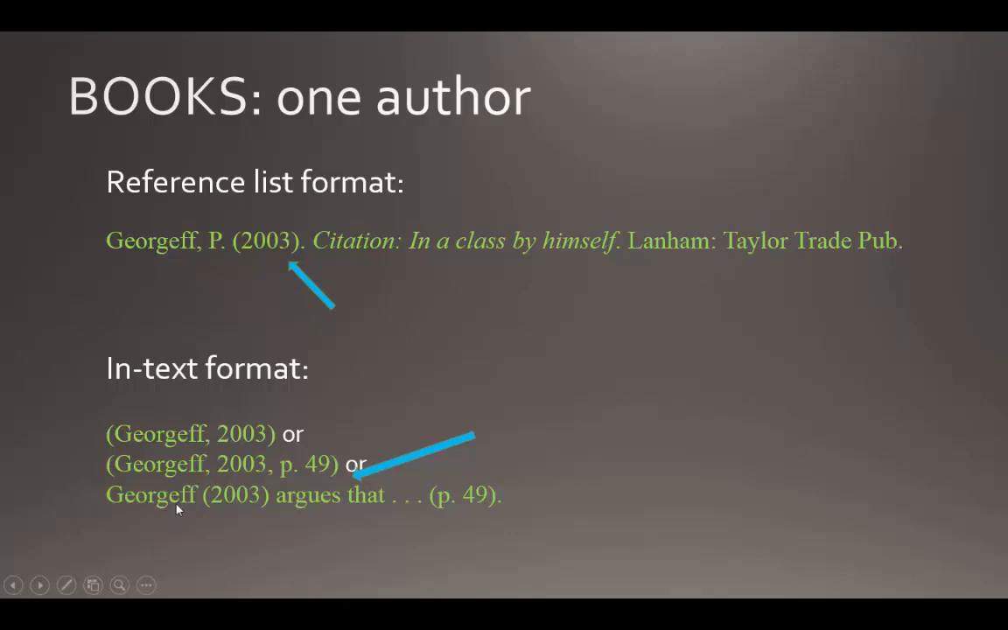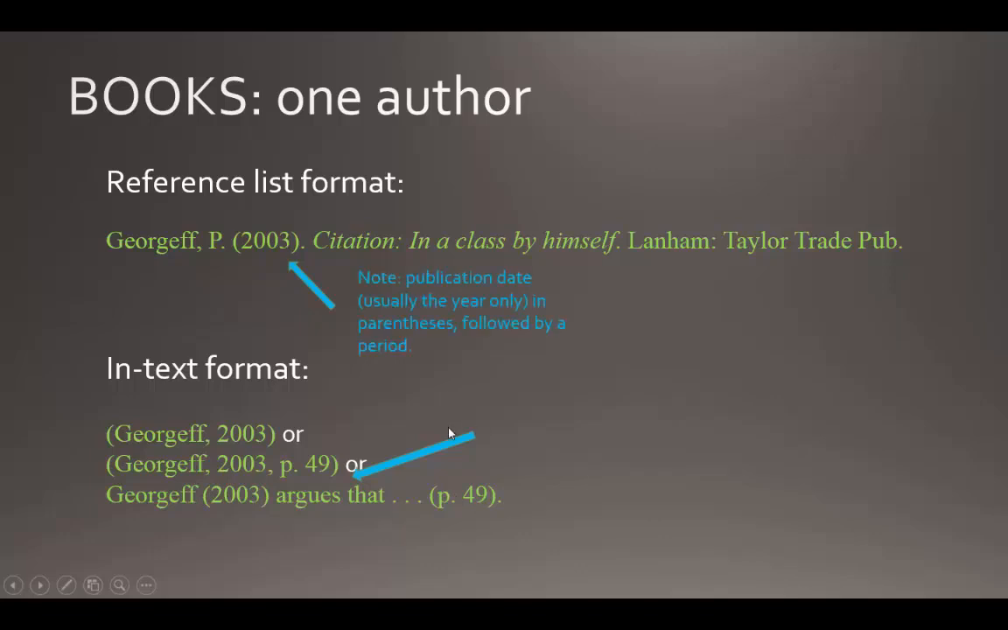In the in-text format, you see the last name of the author only, the year of publication, and the page number if you're quoting or paraphrasing. And the page number format is lowercase p, period, space, and the page number. Don't forget, you can also integrate the author into the body of your paper, and you can separate those elements within the sentence.